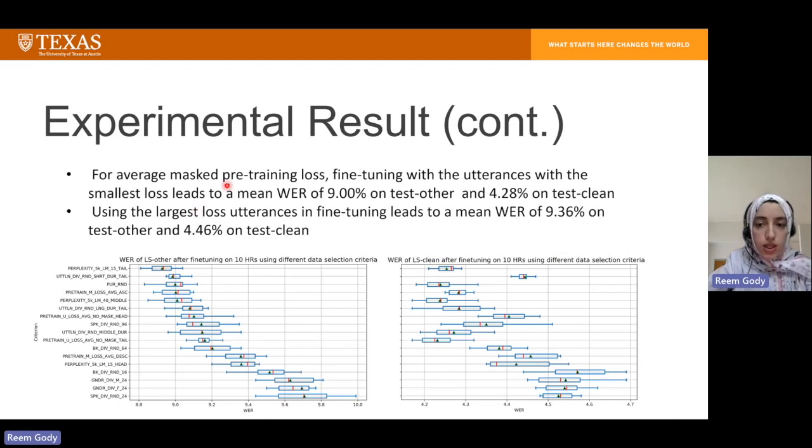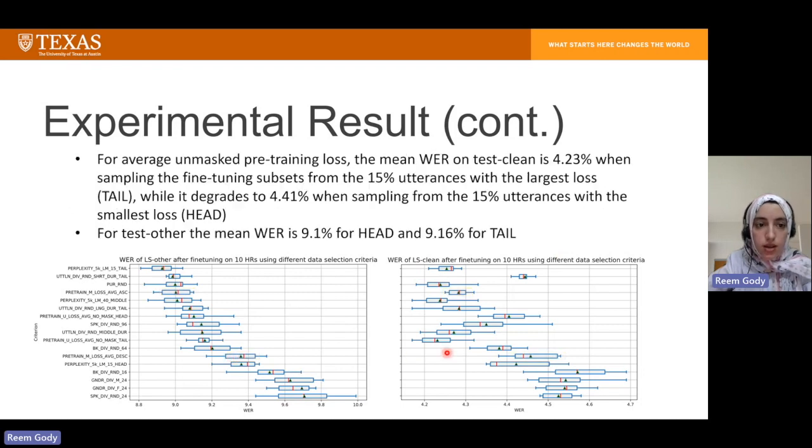For the average masked pre-training loss, fine-tuning with the utterances with the smallest loss leads to 9% WER on average on test other and 4.28% on test clean. Using the largest loss utterances leads to a mean WER of 9.36% on test other and 4.46% on test clean. For average unmasked pre-training loss, the mean WER on test clean is 4.23% when sampling from the 15% of the utterances with the largest loss, and degrades to 4.41% when sampling from the 15% with the smallest loss. For test other, the mean WER is almost the same for both head and tail, which is 9.1%.